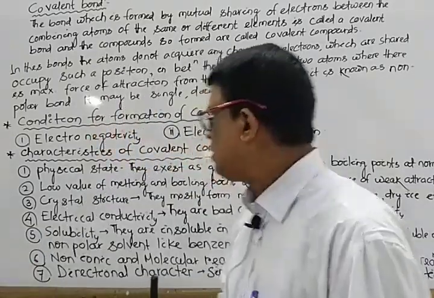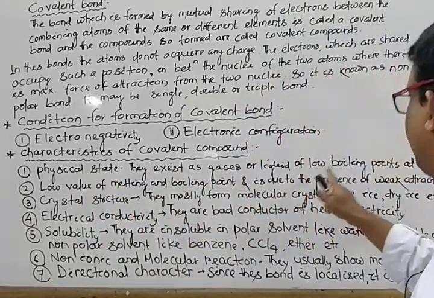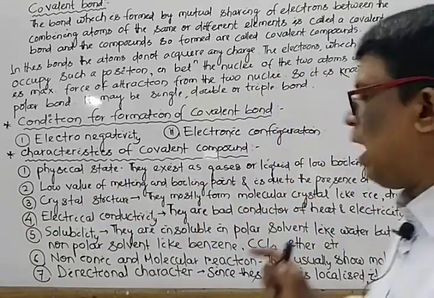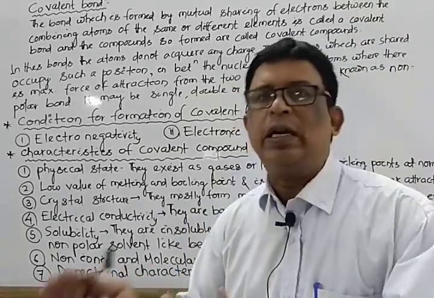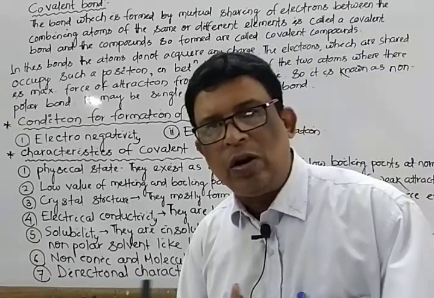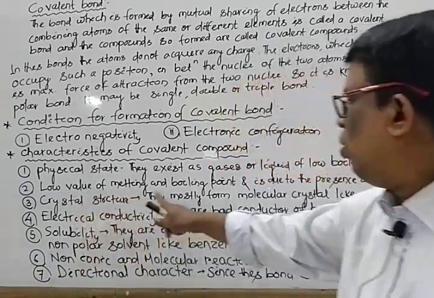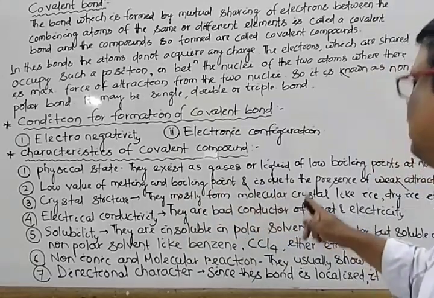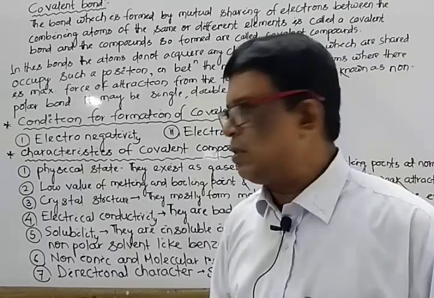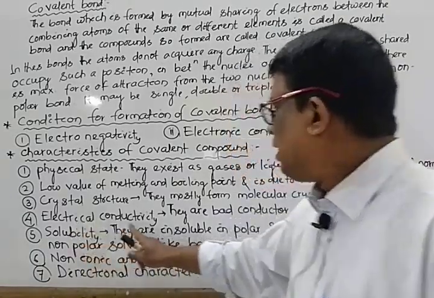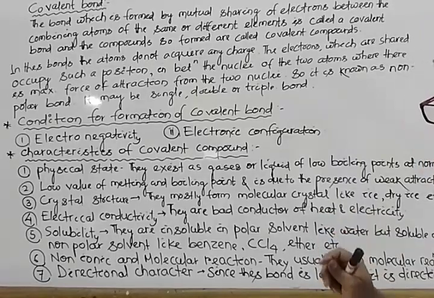Mark some points. That is the physical state. They exist as gases or liquids of low boiling point at normal conditions. Exceptions are diamond, silicon carbide, and silicon dioxide. They have low melting and boiling points due to the presence of weak attractive forces. Next one, electrical conductivity. They are bad conductors of heat and electricity.